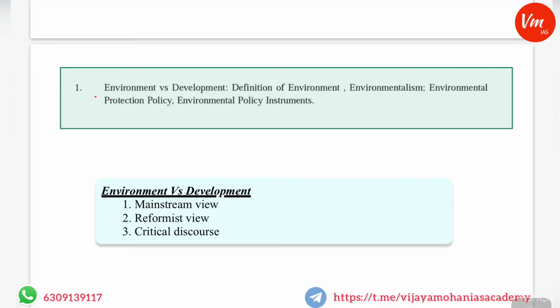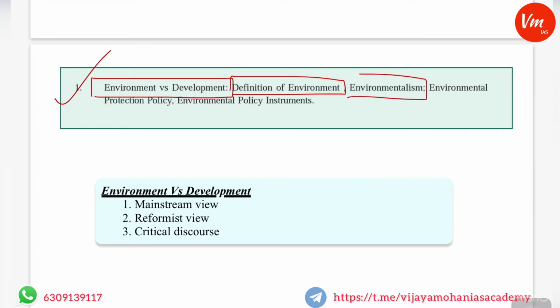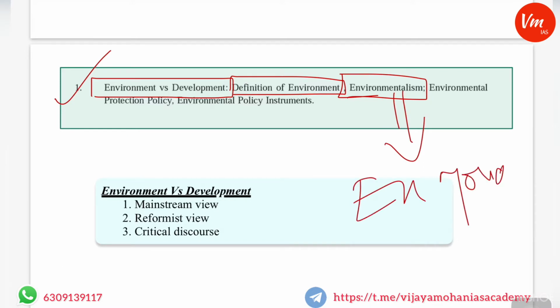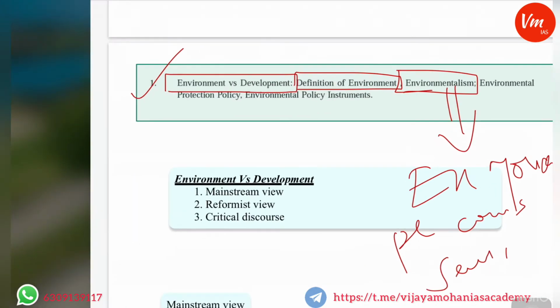First, you see environment versus development. They are focusing on the debate on environment versus development, and next, the definition of environment and the meaning of environmentalism. From environmentalism come the environment movements, various movements for the protection, conservation and sustainable use of natural resources.